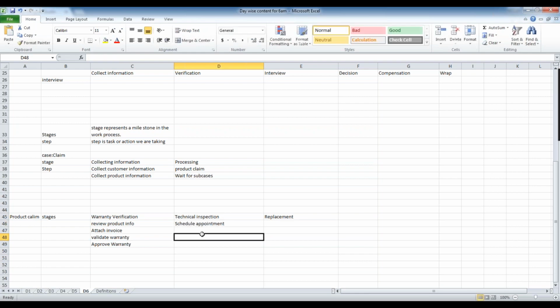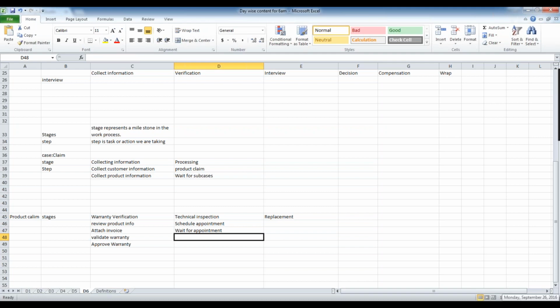Schedule appointment. And then, let's say if the appointment is tomorrow, we need to wait for the appointment until that point. So the case will wait. Wait for appointment. And why we are waiting here is, until the actual time reaches, he should not get the screen.